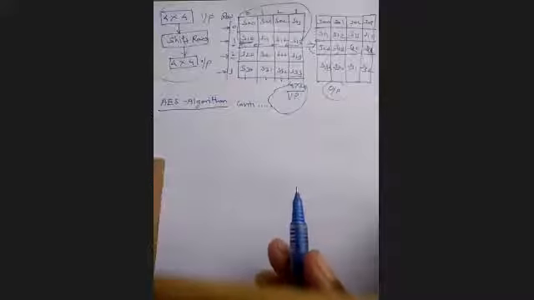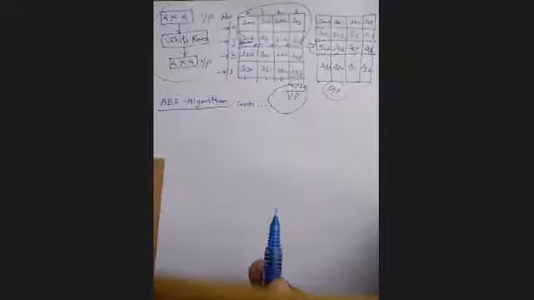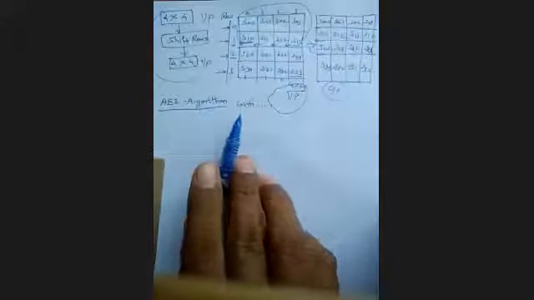Now, what is meant by shifting? Shifting means that I have to shift the rows from one location to another location. See, these are my rows 0, 1, 2, 3, and these are my columns 0, 1, 2, 3. So what does this algorithm say? For shifting row 0, 0 means no shifting. So this is my S00, S01, S02, S03, and the output again becomes the same: S00, S01, S02, S03.